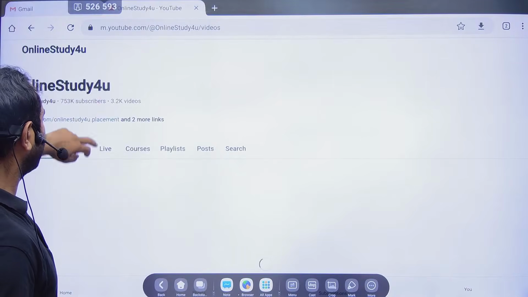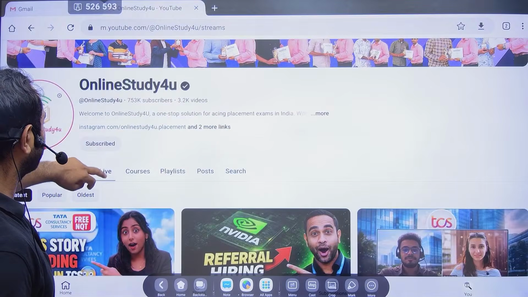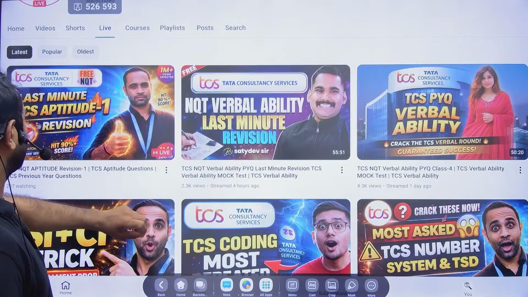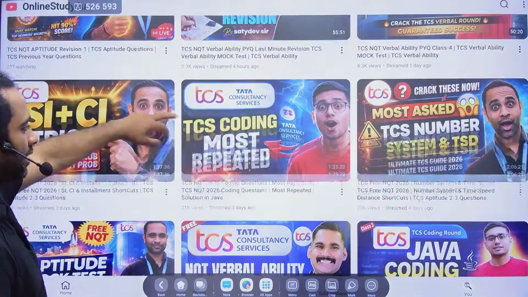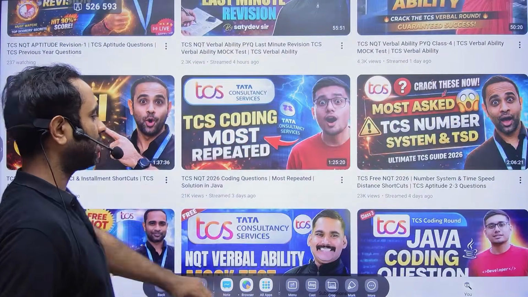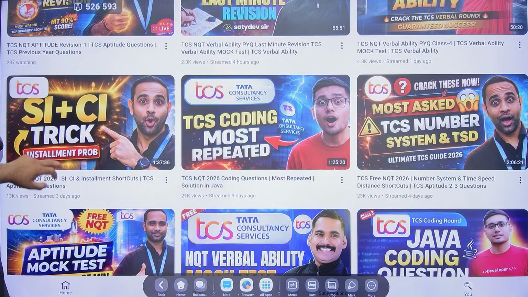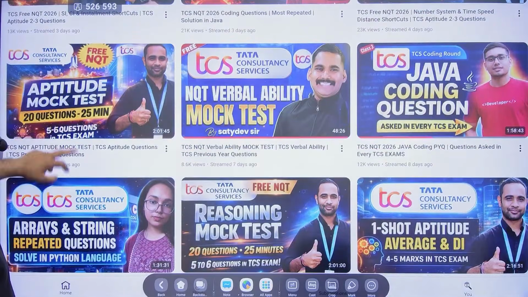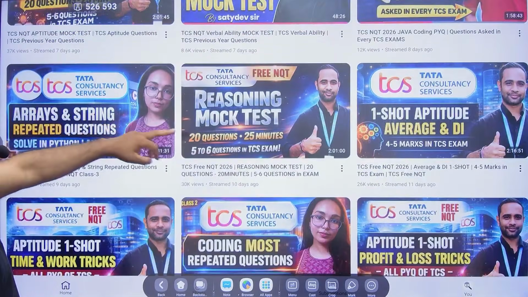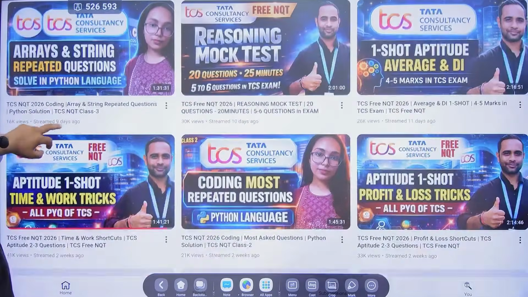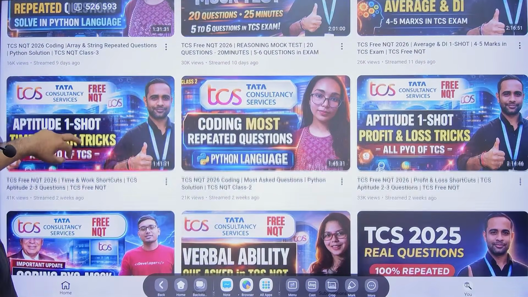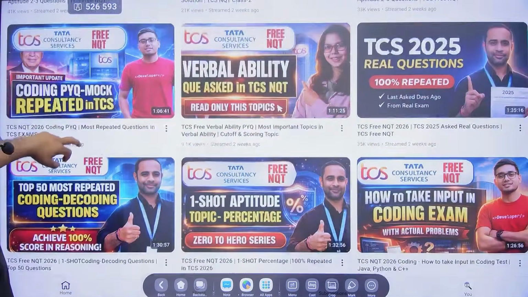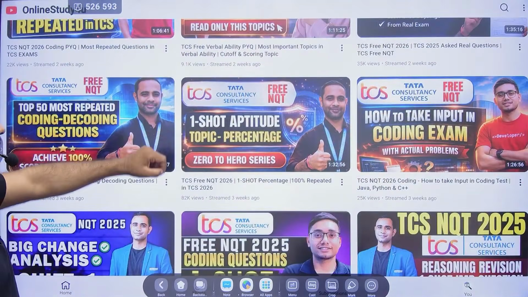If you go to online study and live sections, you see already TCS number system, time, speed and distance, SI plus CI, aptitude mock test, average and DI, reasoning mock test, time and work, profit and loss, TCS 2025 questions, coding decoding, percentage.